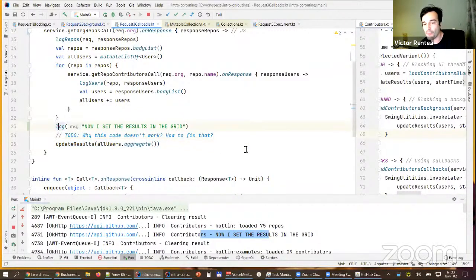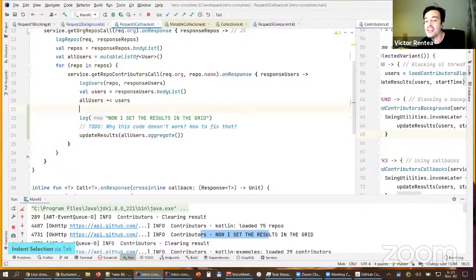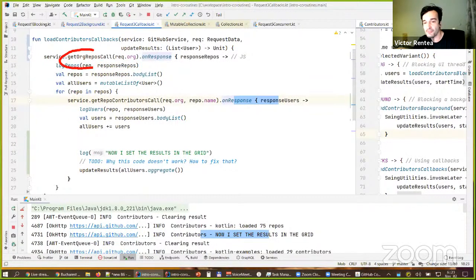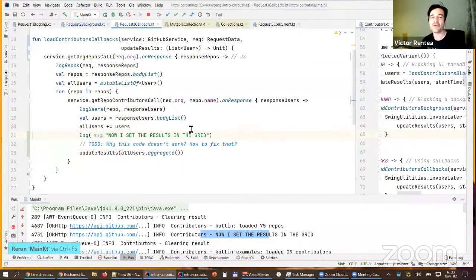Well, we could try to move this into the callbacks of the inner retrieval of users. So how does this feel? I get the repositories. For each repository, I call to get the contributors for that repository. But then when the users are back, add them to allUsers, and then update the results in the interface using allUsers aggregate. This might seem a reasonable approach. Let's see what happens.